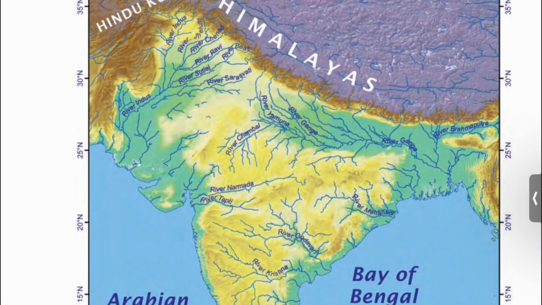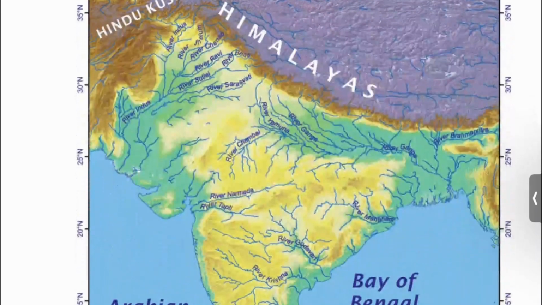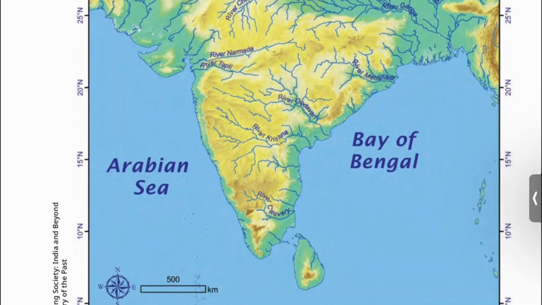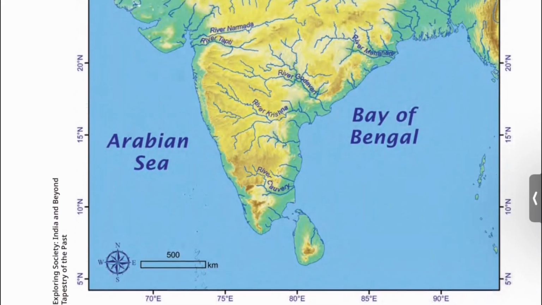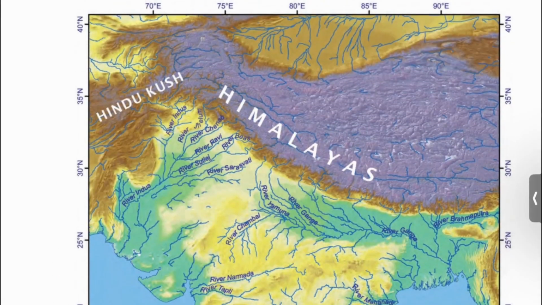You can see a physical map of Indian subcontinent with rivers, mountains, plateaus and plains. That means physical features. Let's move to chapter 1.